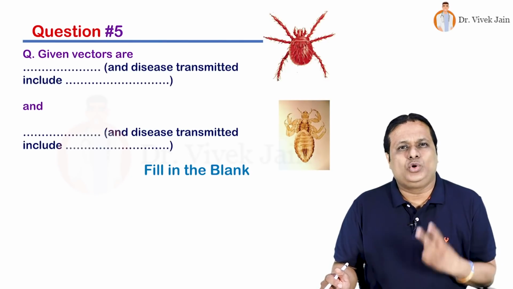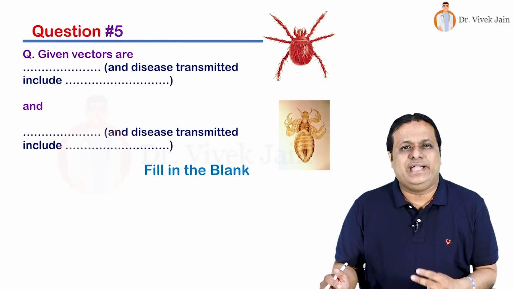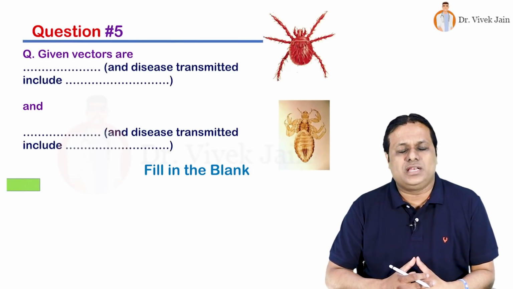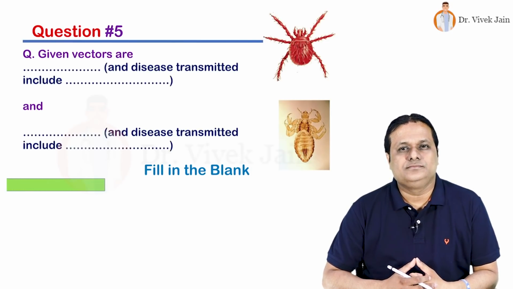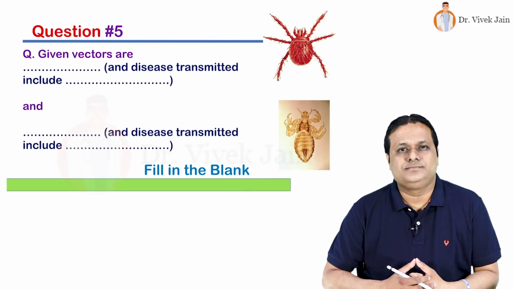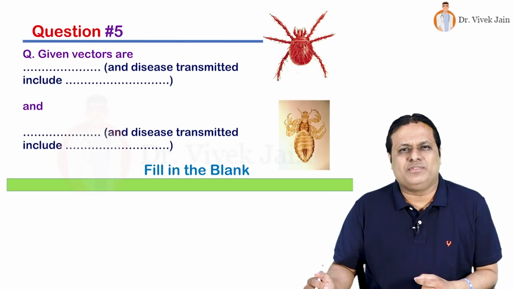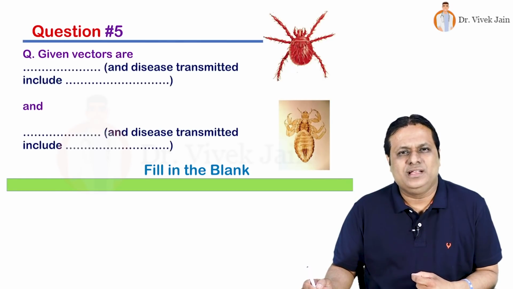Question number 5. Two vectors are given. Identify the vector and tell the diseases transmitted by them. It is a fill in the blank type of question and the time starts now. That's it friends. So let us go one by one. We look at the vector given towards the top upper half of the slide, red colored vector.